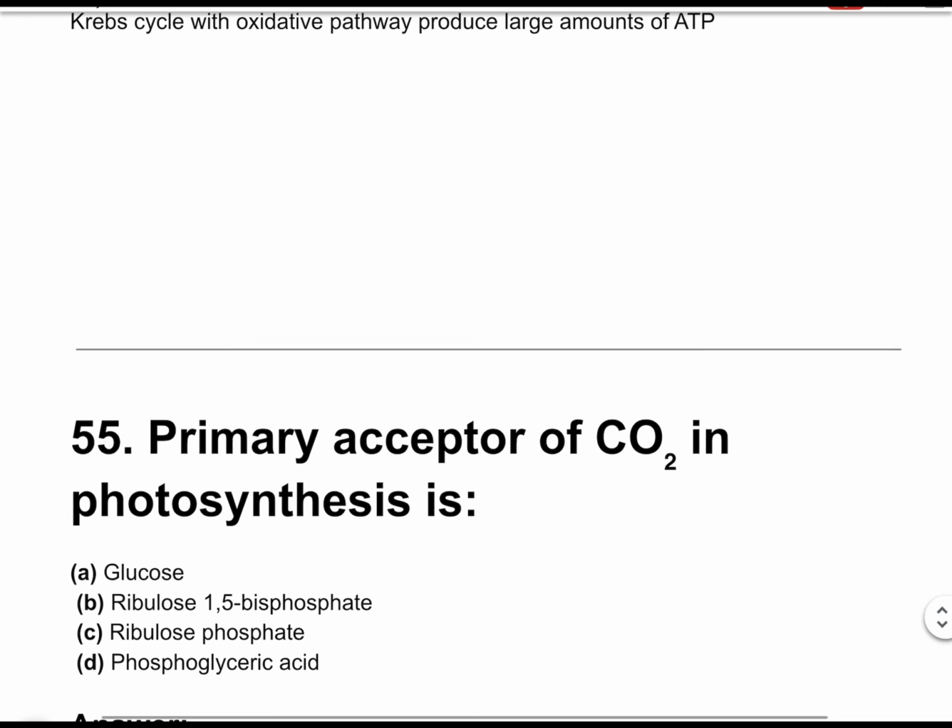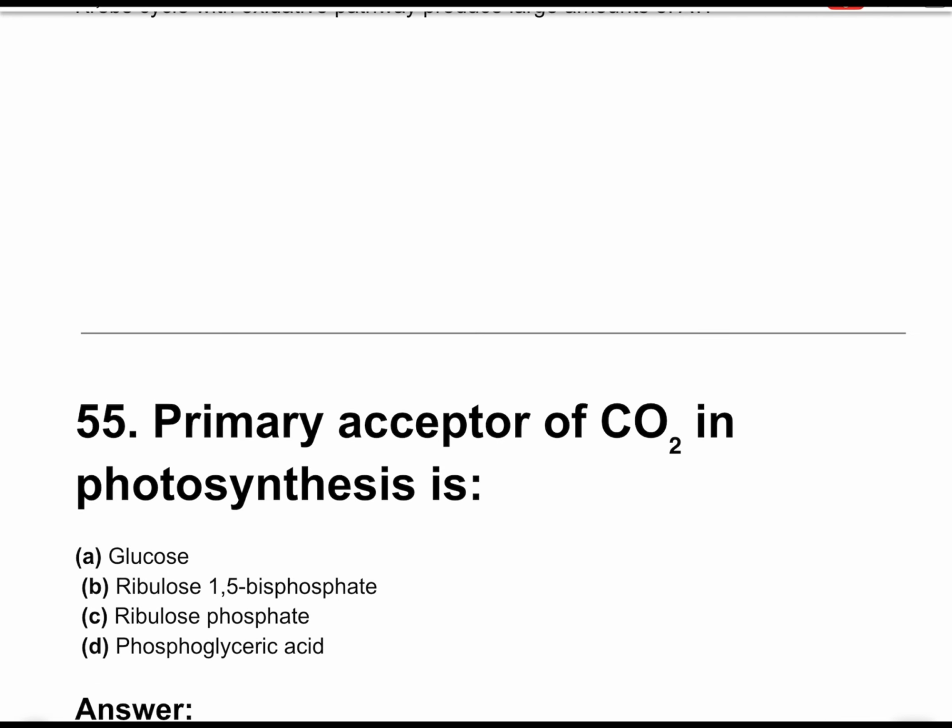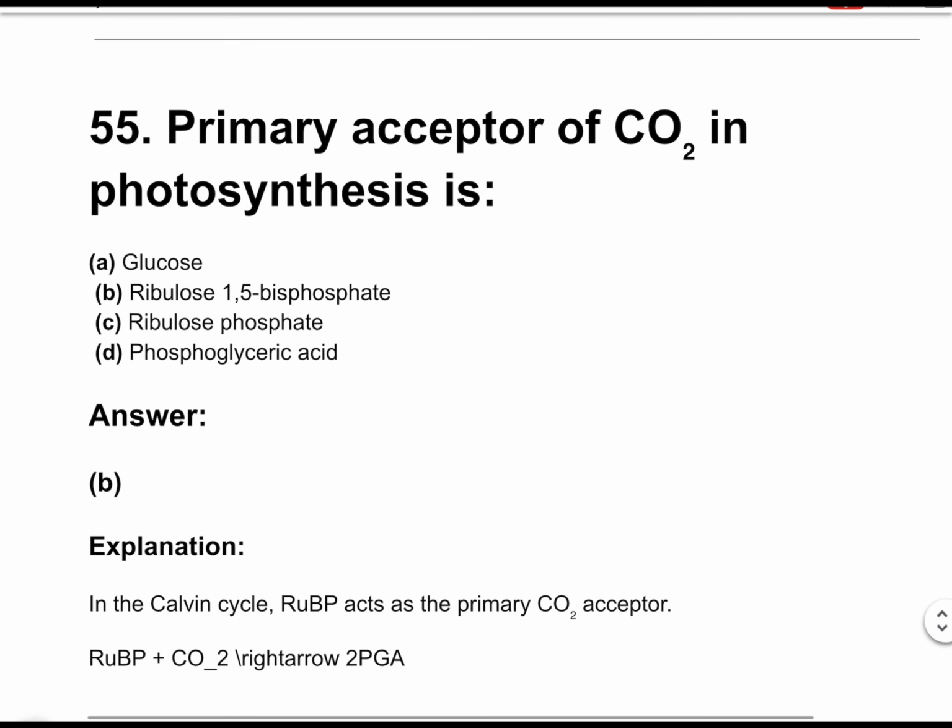Question number 55. Primary acceptor of CO2 in photosynthesis is. The correct answer is option B, ribulose 1,5-bisphosphate. In the Calvin cycle, RuBP acts as the primary CO2 acceptor. RuBP + CO2 → PGA.